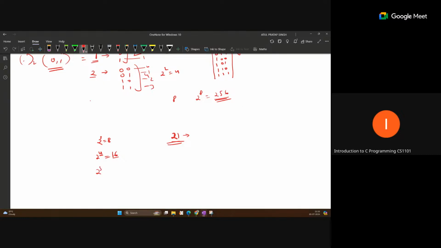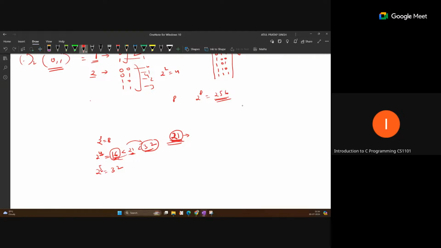But when you use 5, it becomes 32. So 21 is greater than 16 but less than 32. So always pick the upper side, not the lesser, because you cannot represent 21 characters with 4 bits. You can represent only a maximum of 16. But here we can represent 32 different characters, and we have fewer characters than this. So just check the closest upper value you get from 2 to the power. That means for 21 data representation you need at least 5 bits.